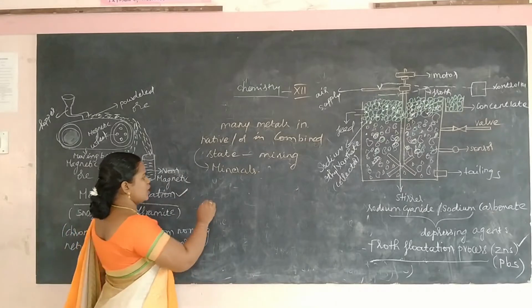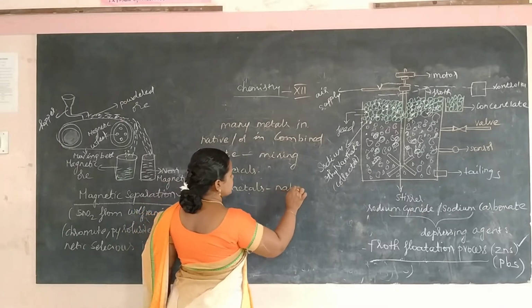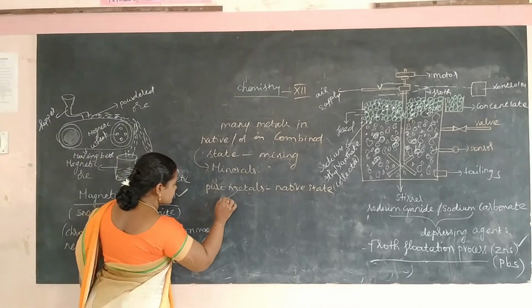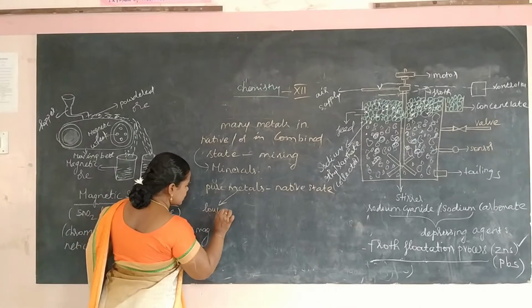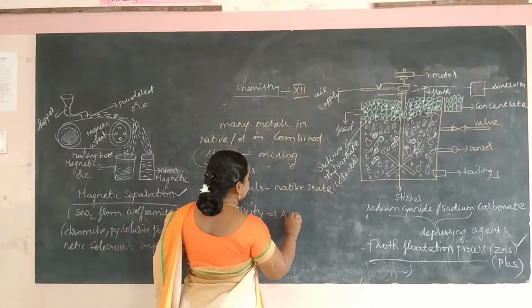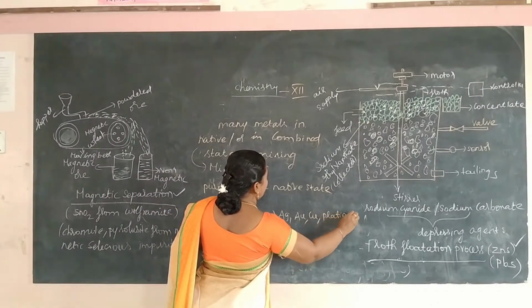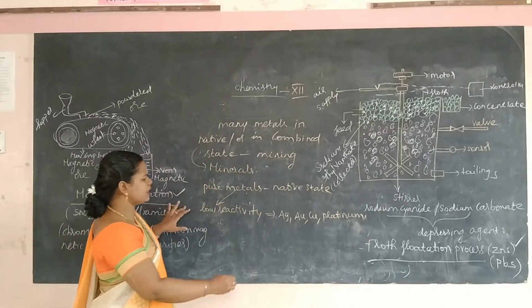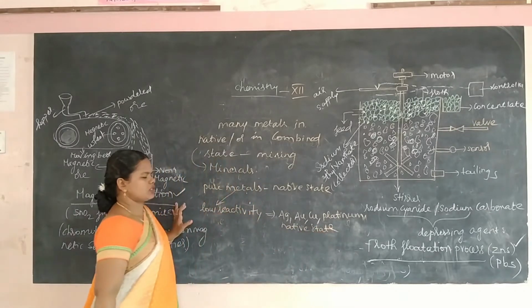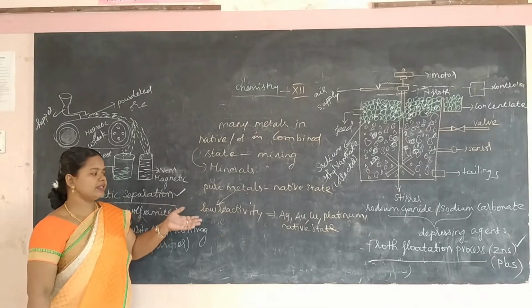And here the pure metals are mostly present in the native state. The metals with low reactivity, pure metals with low reactivity, like silver, gold, copper, platinum, are obtained in the native state. So we use them for preparing jewelry. Silver, gold, copper, platinum are all coinage metals and they occur in the native state.